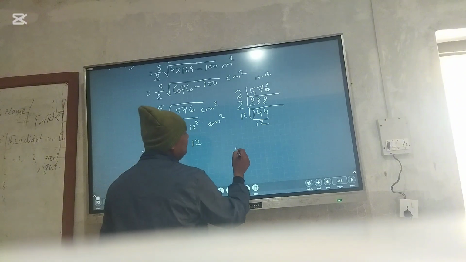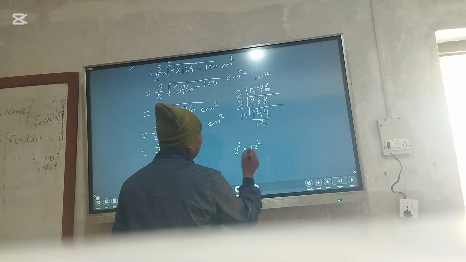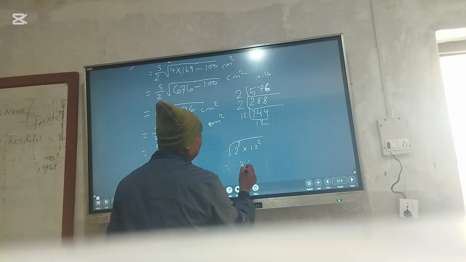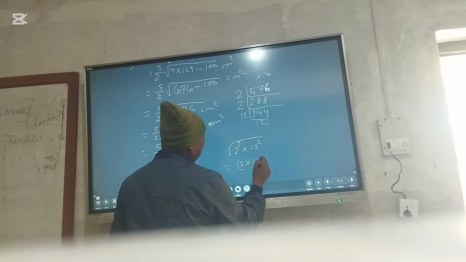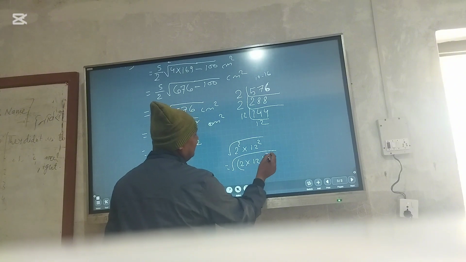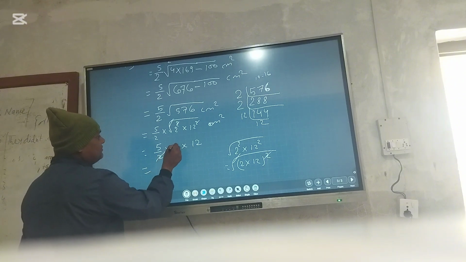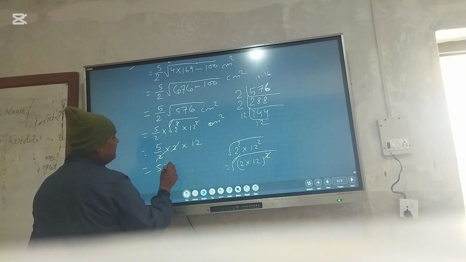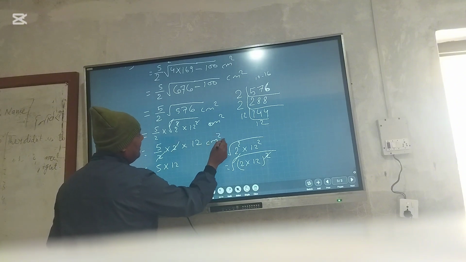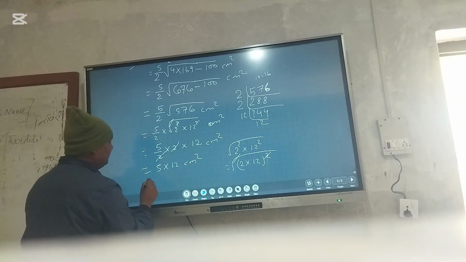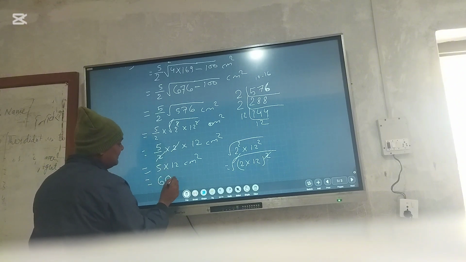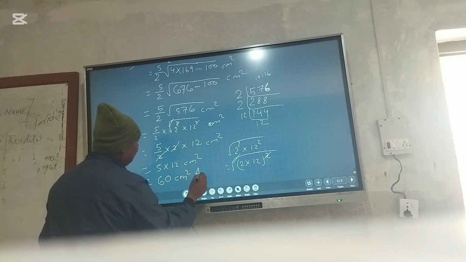This is 2 square multiplied by 12 square. The whole root means we have to write 2 times 12 of whole square, which cancels the root. Then we have to write here, so this 2 and 2 also cancel. 5 multiplied by 12, how much is it? 12 fives are 60 centimeter square.